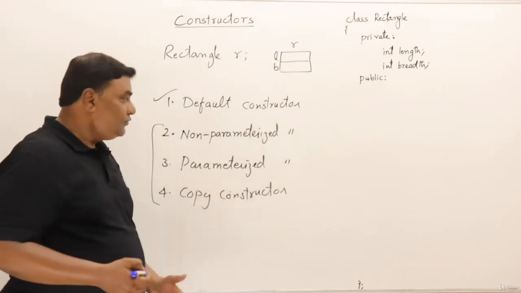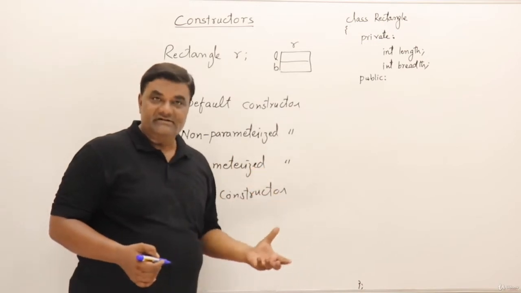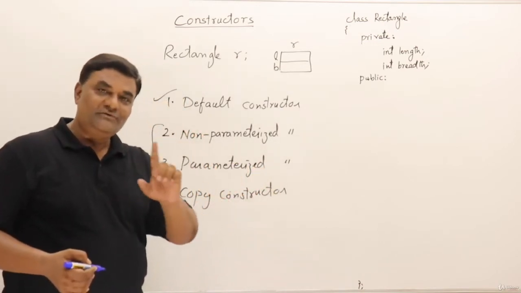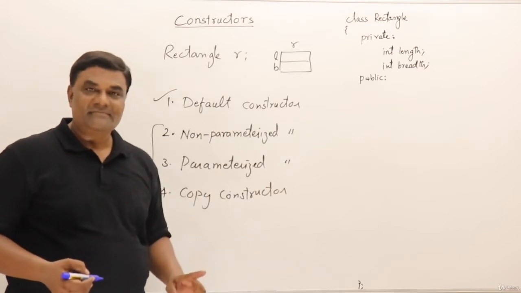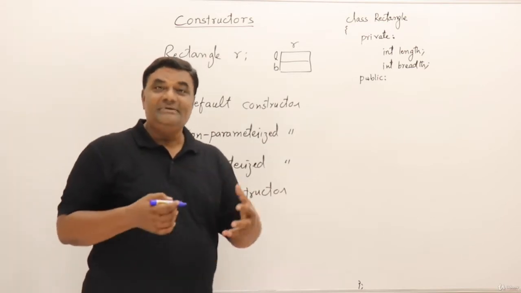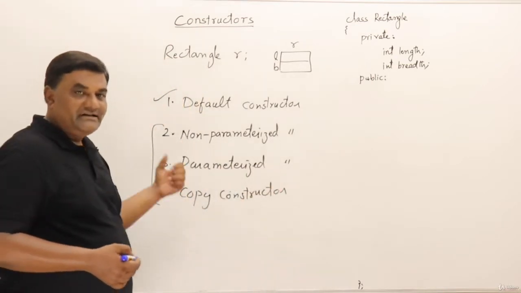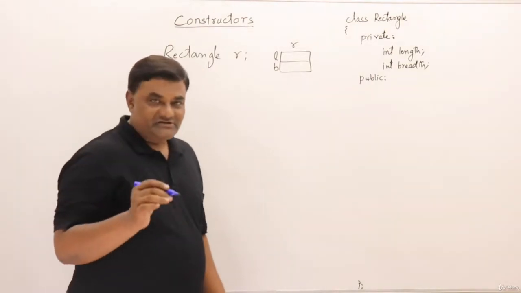Now I will explain why these three types of constructors. Again, philosophically, I will explain. It is related to philosophy only. So through an example, I'll explain, and I will write down all these three constructors. So I'll remove this now. Let us write the first constructor.